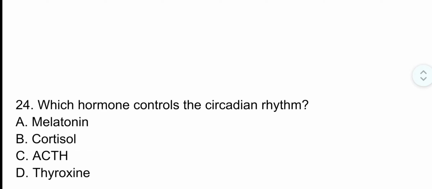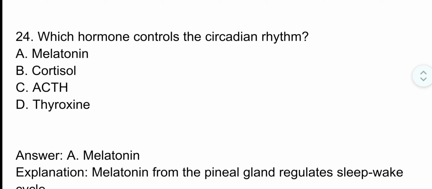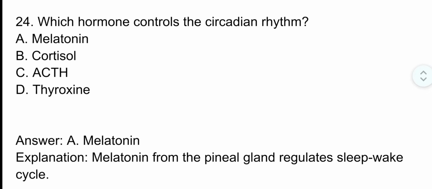Question number 24. Which hormone controls the circadian rhythm? The correct option is option A, melatonin. Melatonin from the pineal gland regulates the sleep-wake cycle.